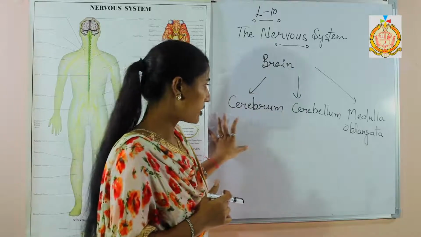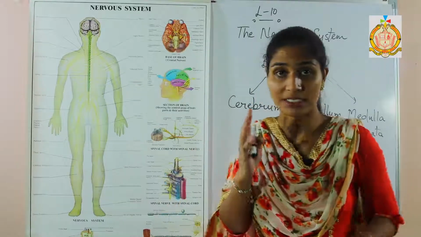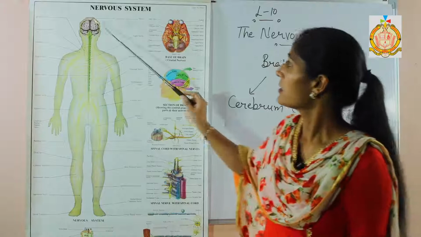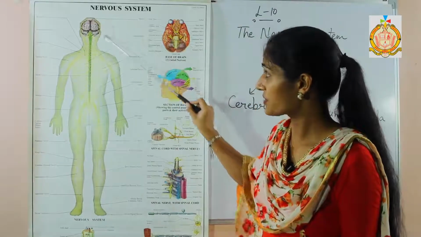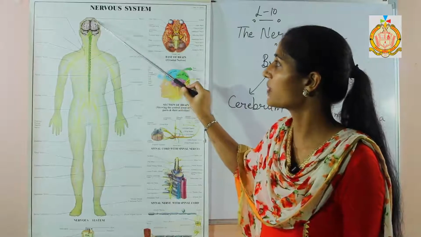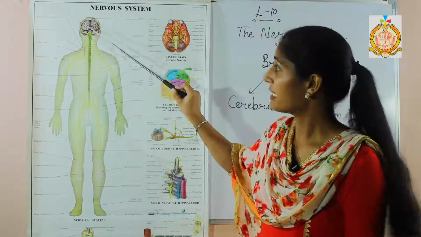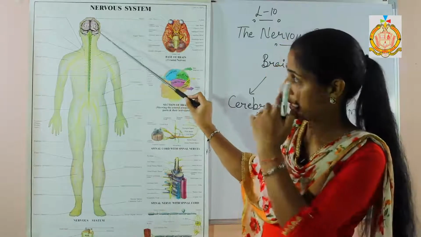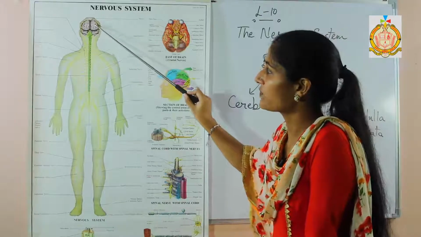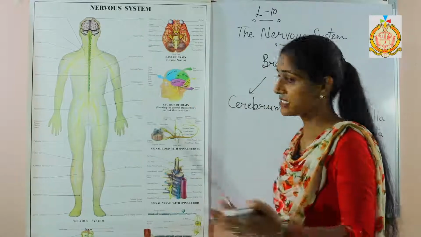The cerebrum is the largest part of the brain, and it is divided into two hemispheres. You can see here, this is the structure of the brain, and this part is known as the cerebrum. This is the largest part of the brain. It has two hemispheres, the left hemisphere and the right hemisphere. The cerebrum consists of a number of convolutions and it is divided from the center.